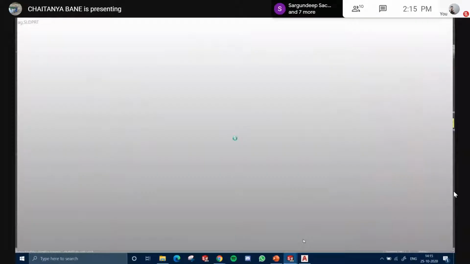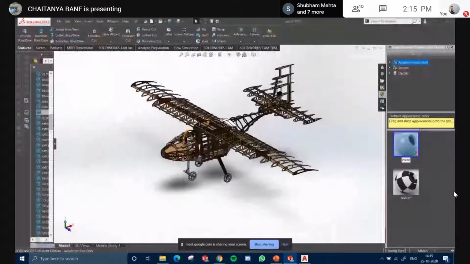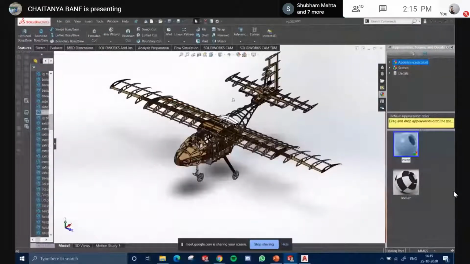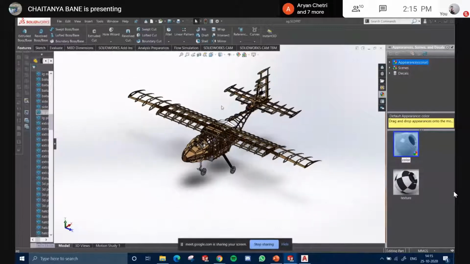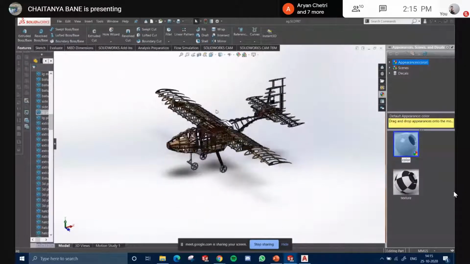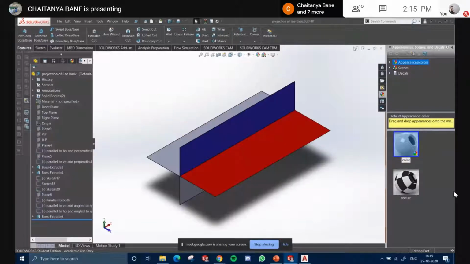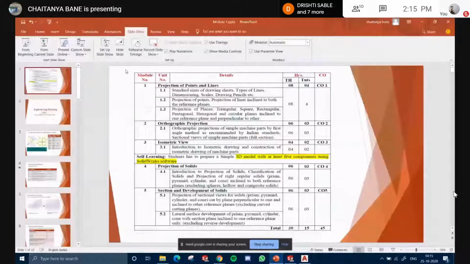You see this, right? This is a plane which we built, a prototype for a competition by Team Onyx India. This is what my team built. So this is some of what you could learn by going through engineering drawing. Engineering drawing is all fun and enjoyment if you do it clearly and easily, methodically, basically. I'll try to develop an interest among you by showing some of the projects which I do. So let's start with the first modules.